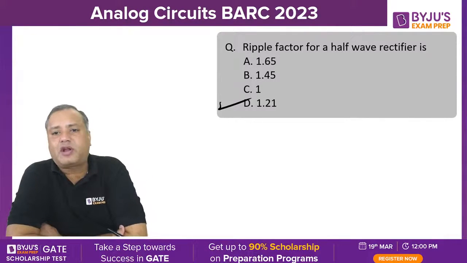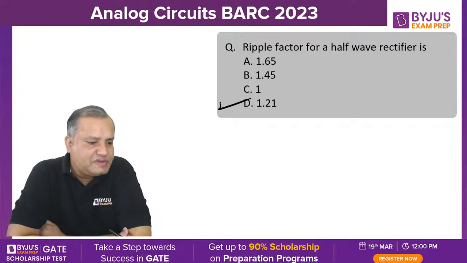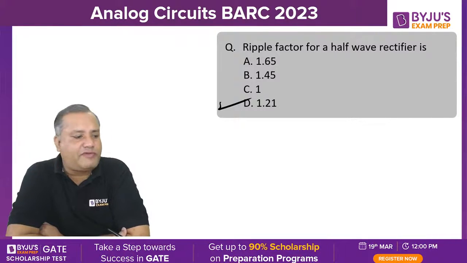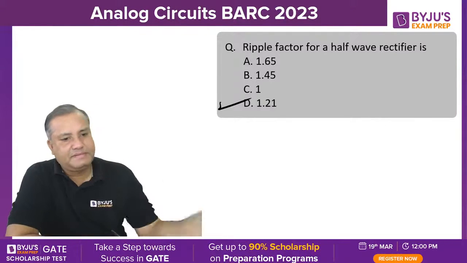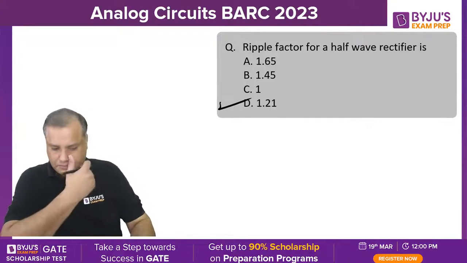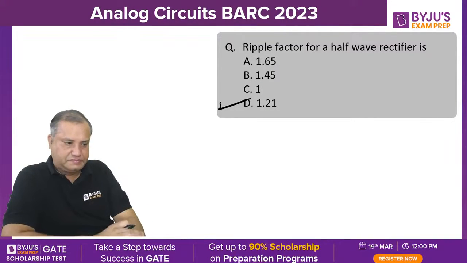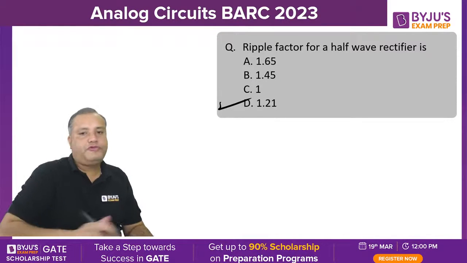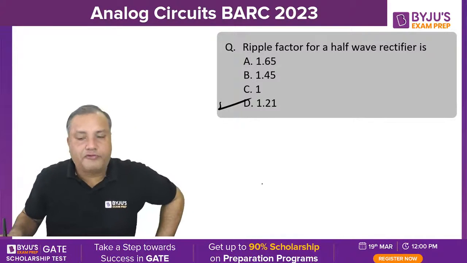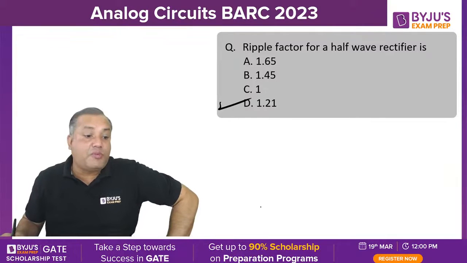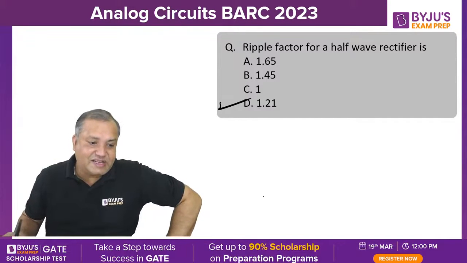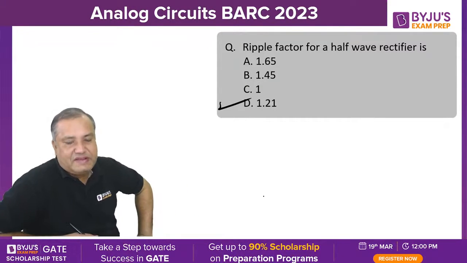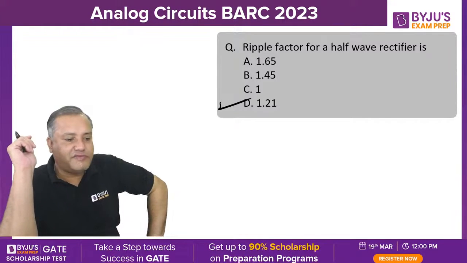What is the ripple factor of a full wave rectifier? 0.48. That's great. Very good. For a full wave rectifier, ripple factor is 0.48. And for a half wave rectifier, it is 1.21.